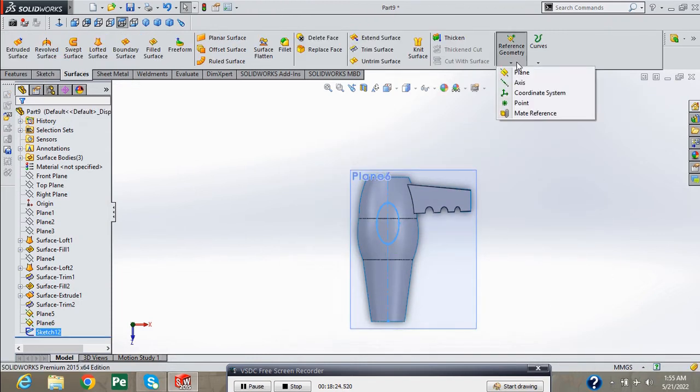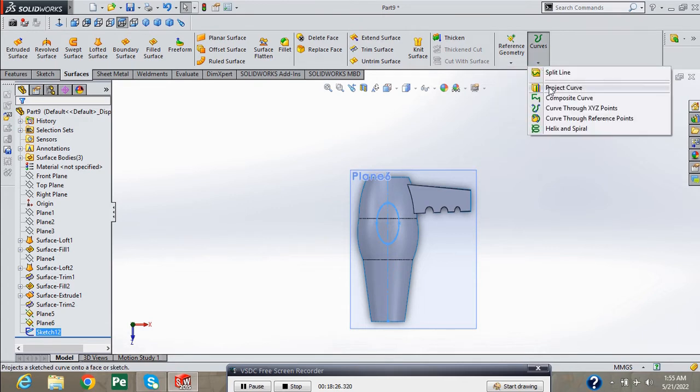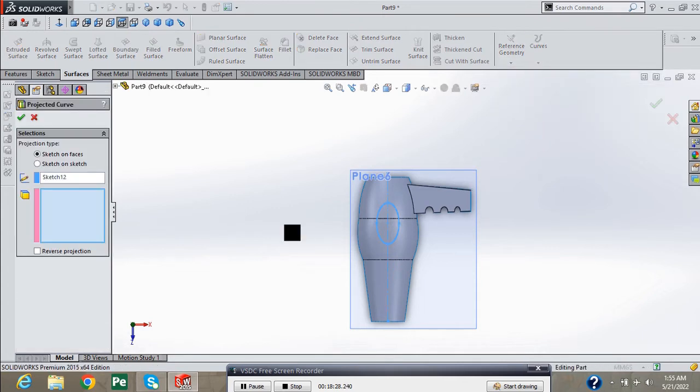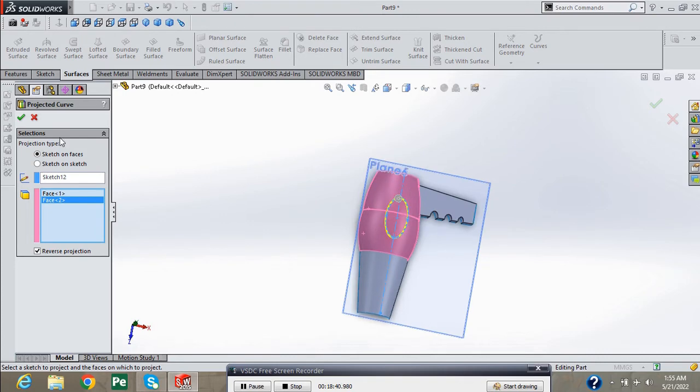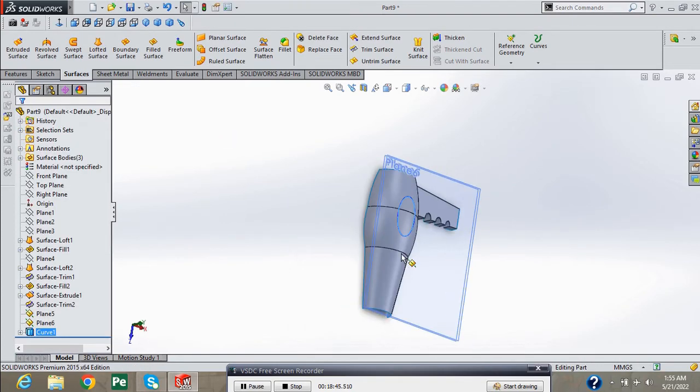Now exit from sketch, again select project curves, select the face and press green check.